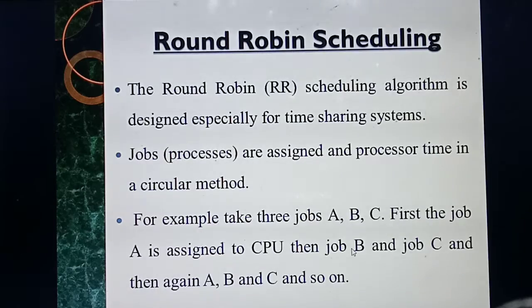So here there is no need to calculate the processing time and priority. The process will execute in which manner? Circular manner, that is round robin scheduling. Each and every algorithm you can understand by its name itself. SJF means shortest job, that means smallest job. First in first out means who will get the first job will do it first. Round robin means just like a circular method.